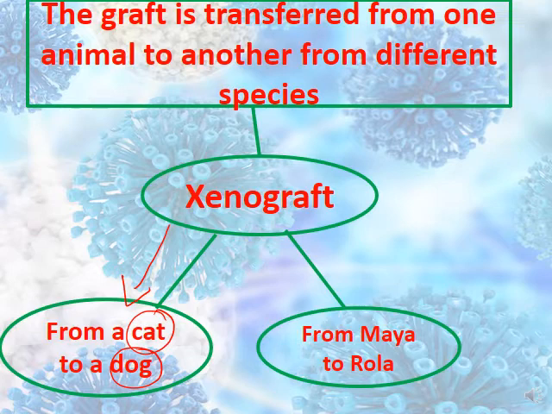So here we have 4 types of graft. Autograft, within the same body. Auto, within the same body. Iso, identical.